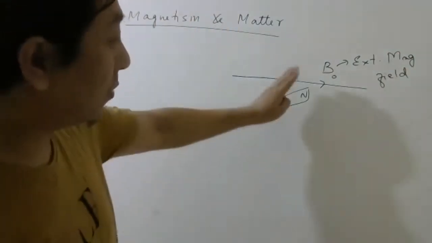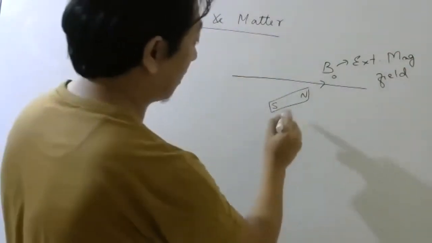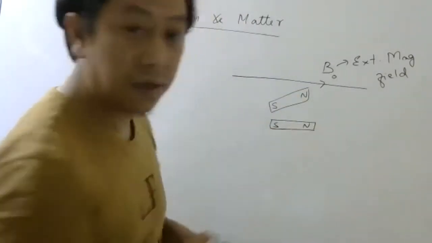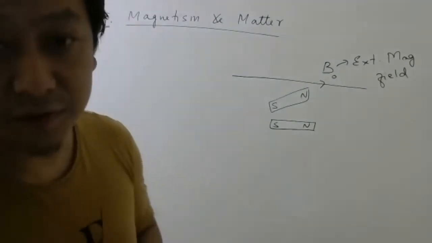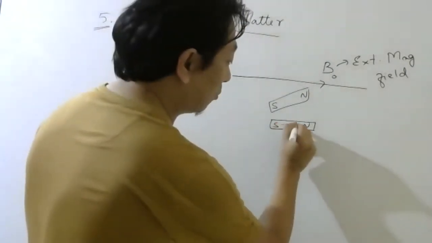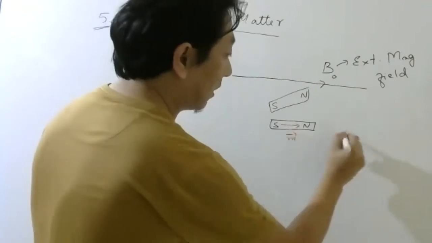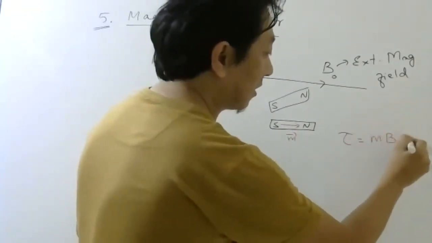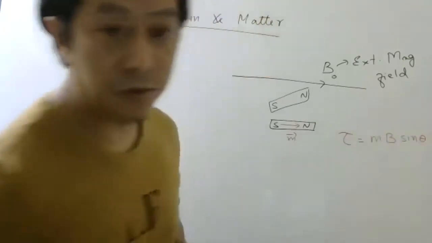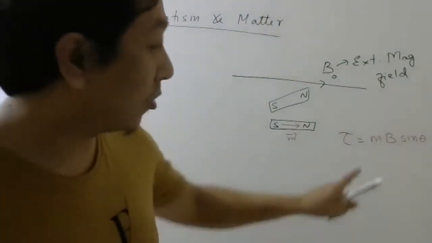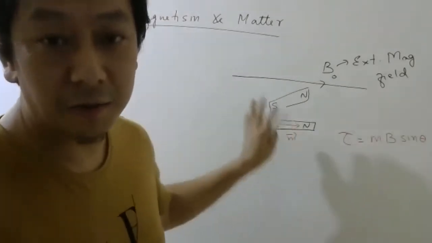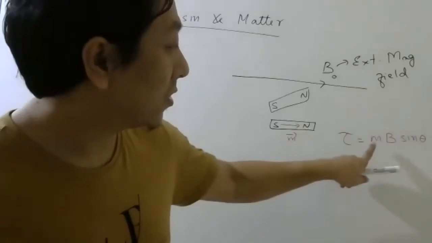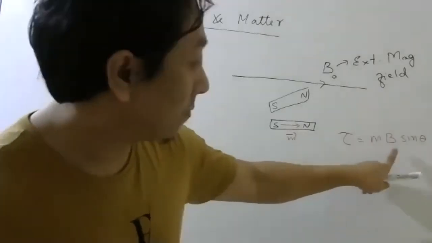Okay, so what happens the moment I leave? This will rotate. So the magnet will rotate and come like this. Okay, and the dipole moment of the magnet is directed from south to north. And the formula for the torque will be mB sine theta. In case of the electric dipole, we wrote PE sine theta. In case of a magnetic dipole, a magnet is an example of a magnetic dipole, it is magnetic moment times B sine theta.